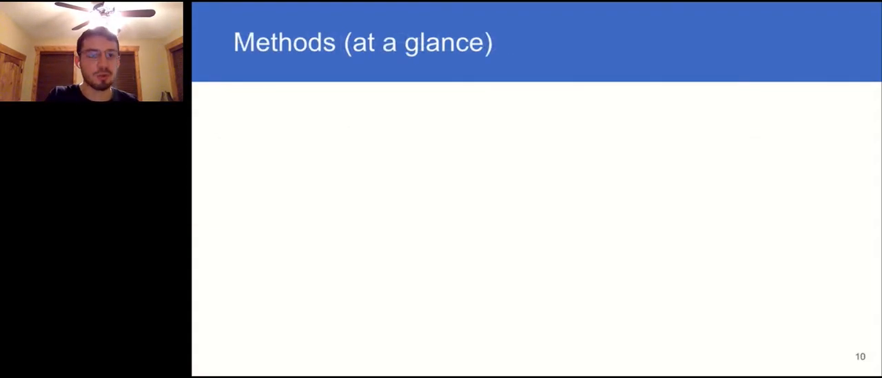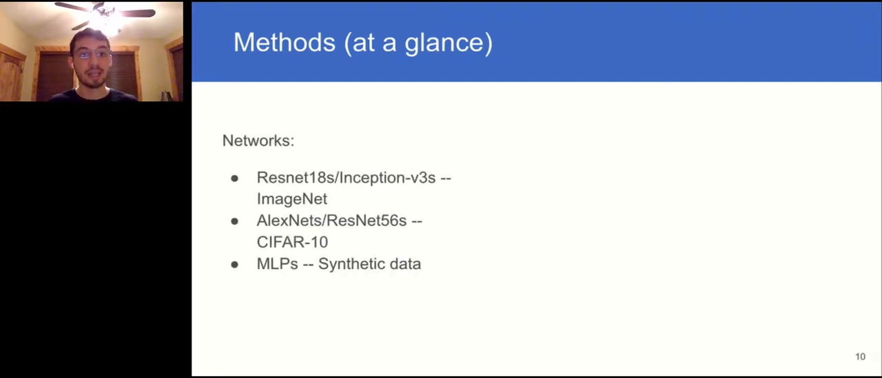But first, I just want to get through a couple quick notes on methods. The key things to note are that we use ResNet18s and Inception v3s with ImageNet experiments, AlexNets and ResNet56s with CIFAR10 experiments, and single hidden layer multi-layer perceptrons, or MLPs, on synthetic data, which we generate using a random teacher network that's given uncorrelated Gaussian inputs.